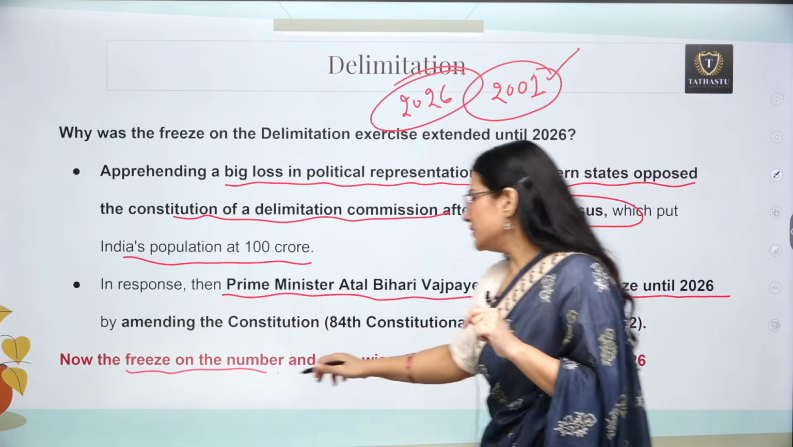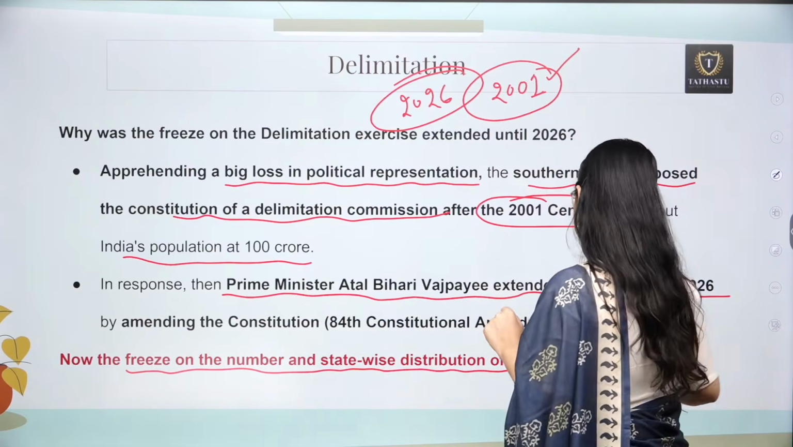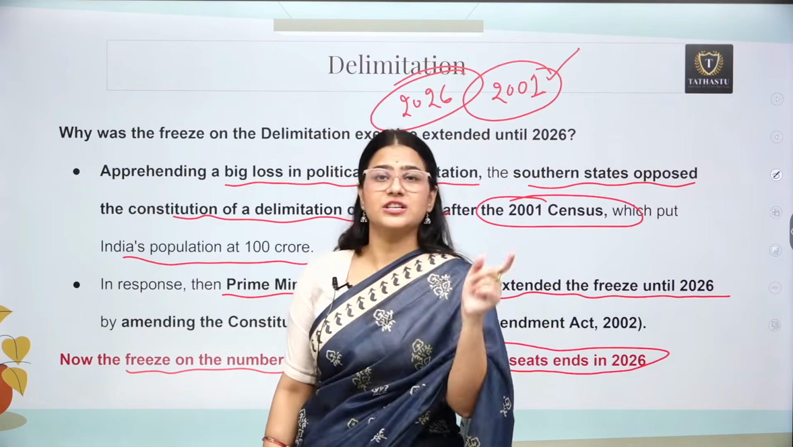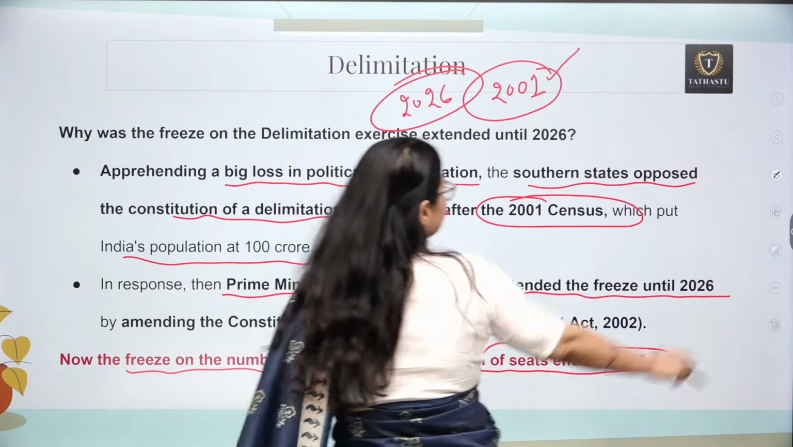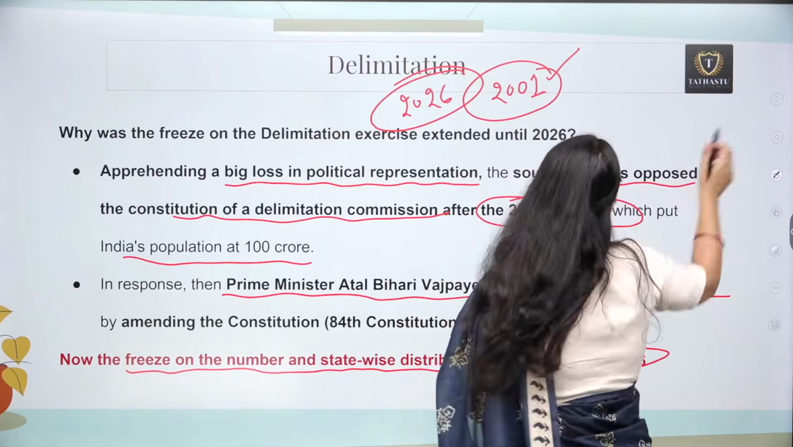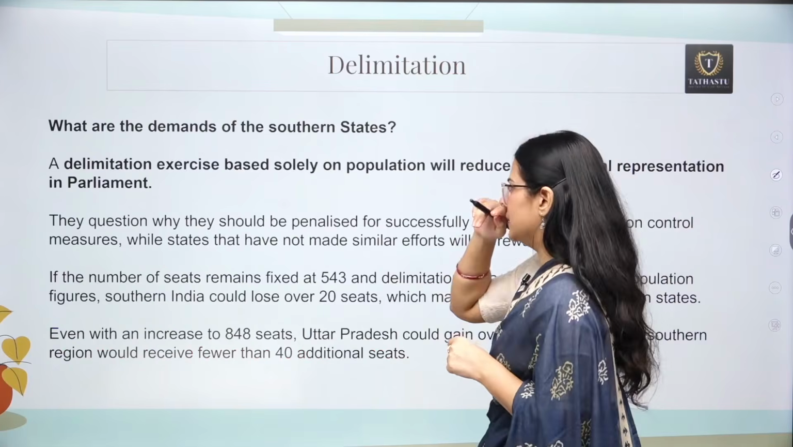Now the freeze on the state-wise distribution of the seats ends in 2026. So the same 2001 kind of condition is again there in 2026. So we can see that it is a really important issue, an important topic for mains.